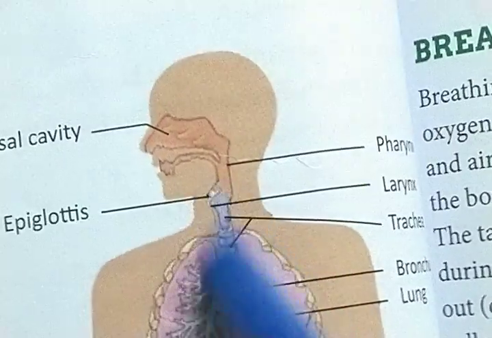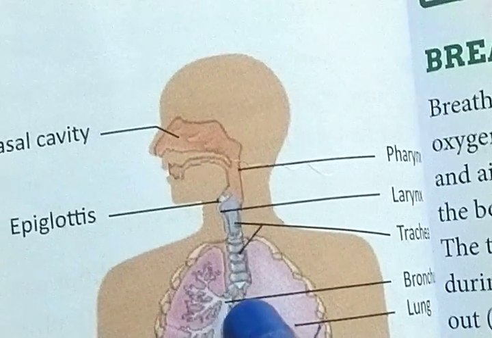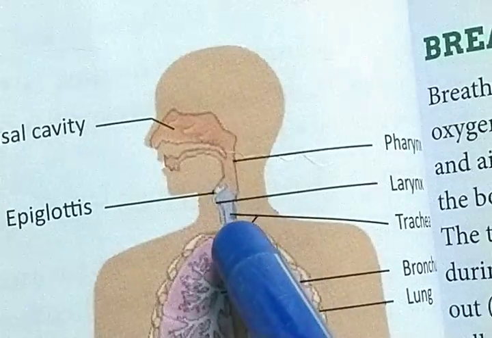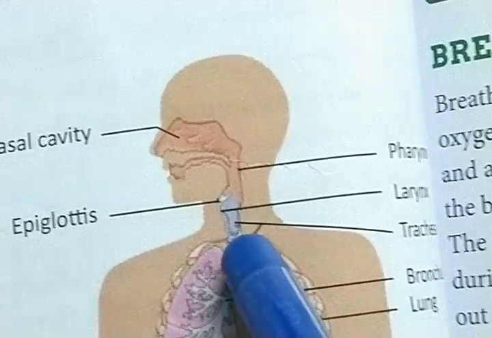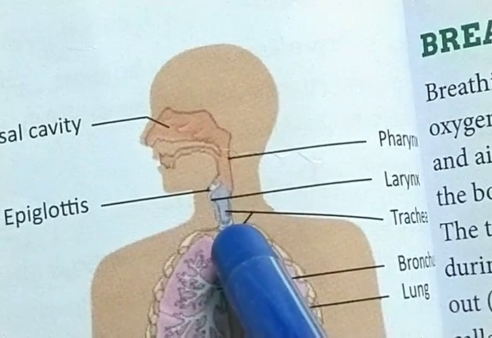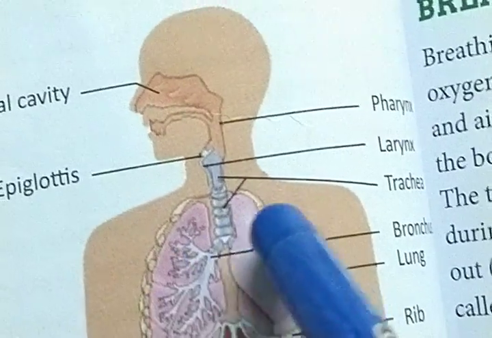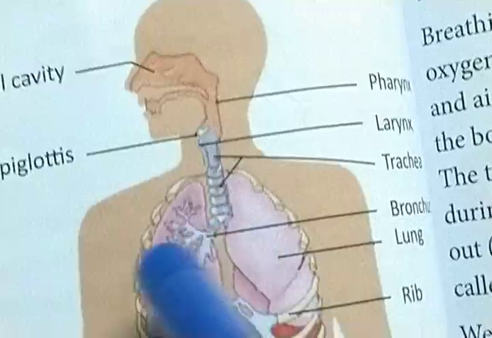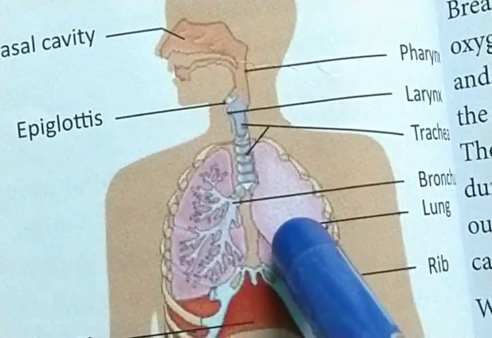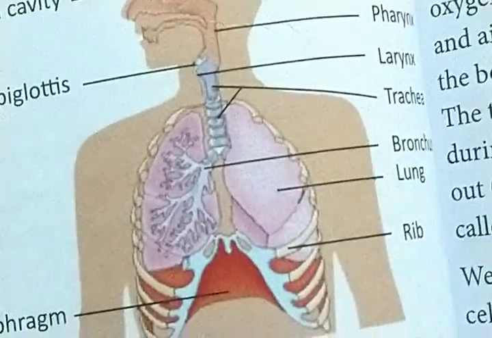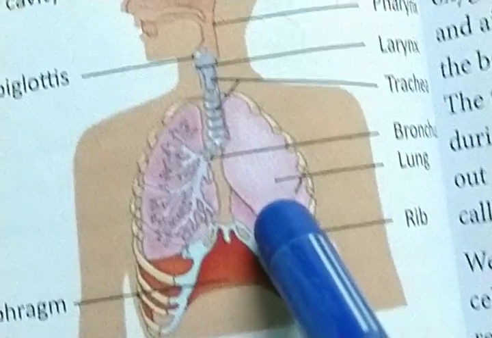Again, the trachea is a tube-like structure also called the windpipe. The upper end of the trachea is also known as the voice box or larynx. The trachea branches into two smaller tubes, and each tube enters one of the lungs. Two bronchi are connected to the two lungs, one to the left lung and the other to the right lung.